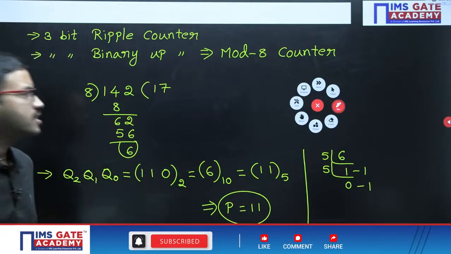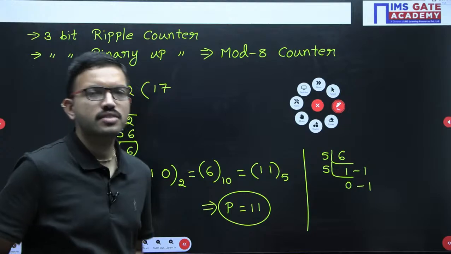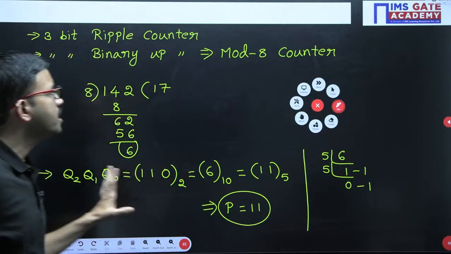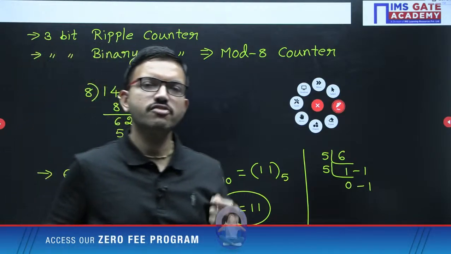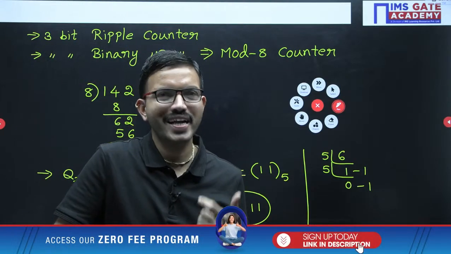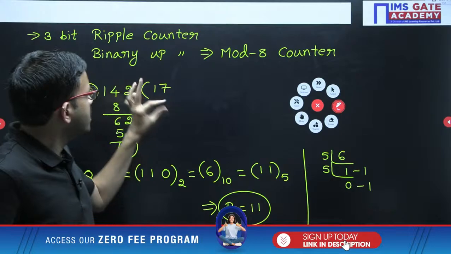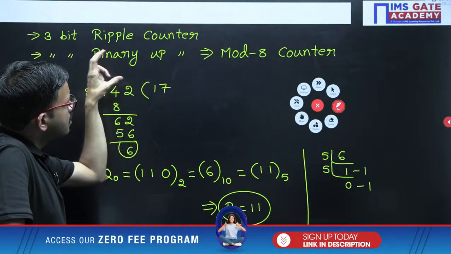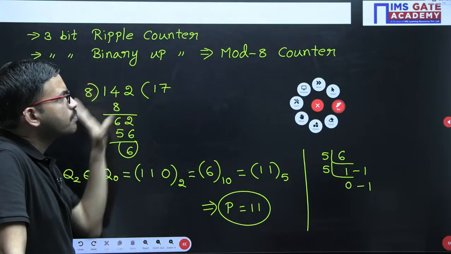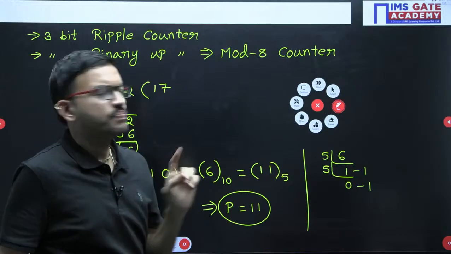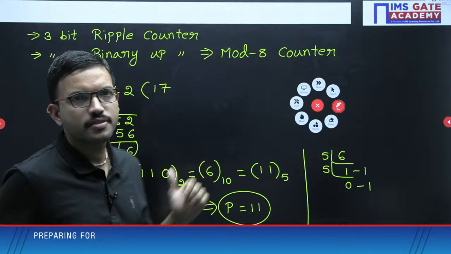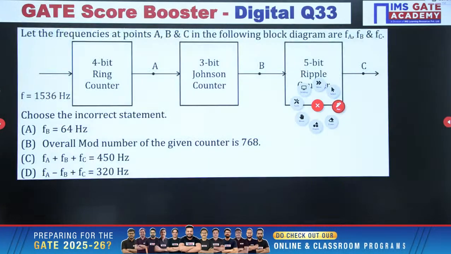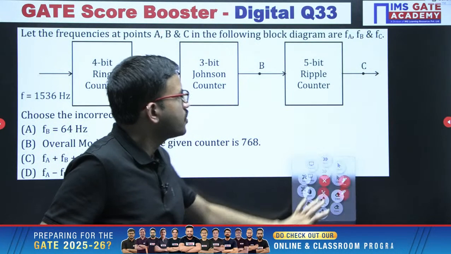Okay, I hope it is clear for everyone. I hope all of you liked this question. If any doubt is there, how it is an up counter, etc., you can verify. But still, if you are unable to get the justification whether it is an up counter or down counter, or if any of you have any confusion or slight doubt, you can mention it in the chat. I will repeat. Okay, next question.